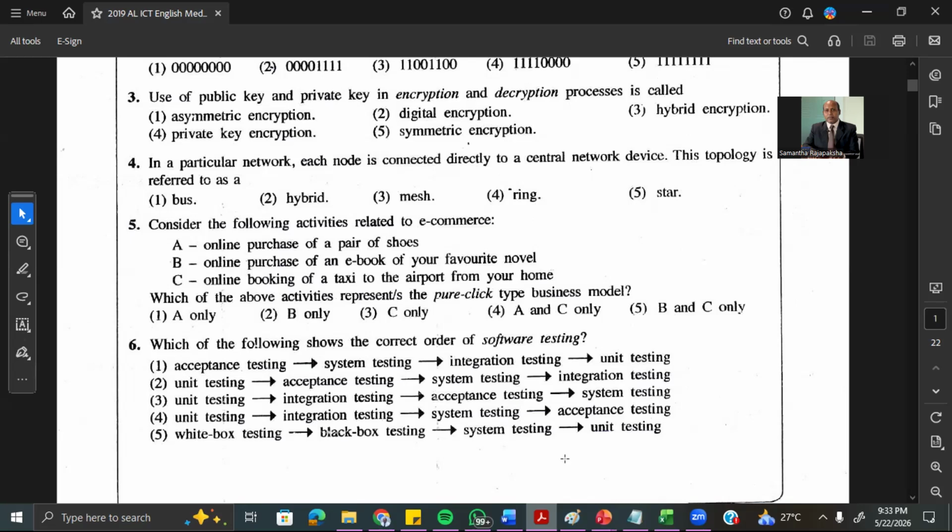Now, the next one. We know that when software is going to be developed in the SDLC, we discuss software development. In software development, we have different phases. Initially, in this SDLC, we have to identify the requirements.